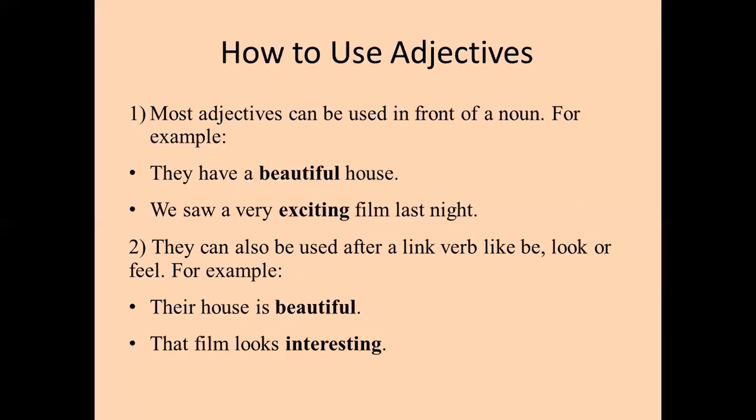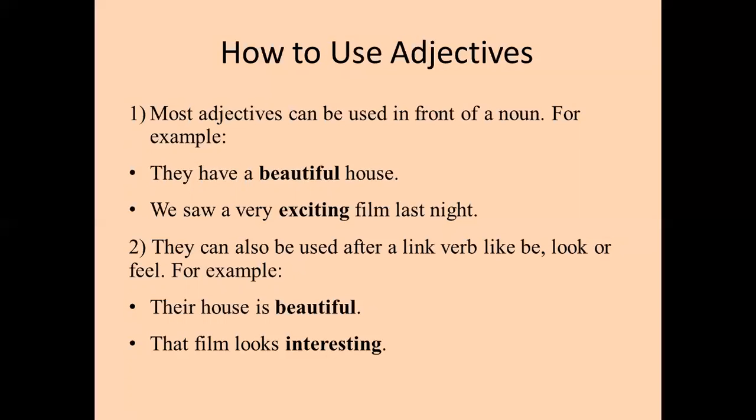Second point, they can also be used after a link verb like be, look, or feel. For example, their house is beautiful. That film looks interesting. So here, link verbs, of course, in the previous video lecture, I've talked about link verbs. So is a link verb, and beautiful is the adjective, which is of course describing the house. That film looks interesting. Interesting is the adjective used after the link verb look.